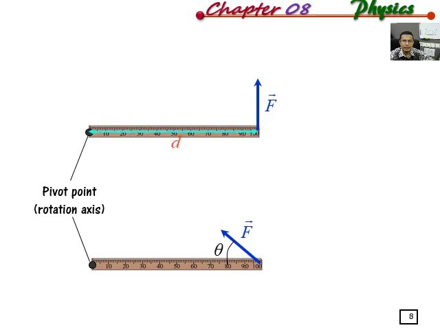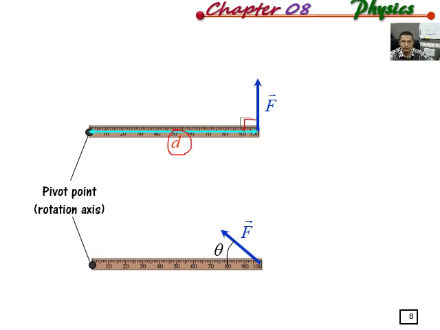Alright, so this is d. This we call the perpendicular distance, the perpendicular distance between the point of action of the force and the pivot point or rotation axis. You can see this is the right angle between the force and d. That's why we call d here a perpendicular distance, or we also call it a moment arm. Alright, so that's the d for the uppercase.